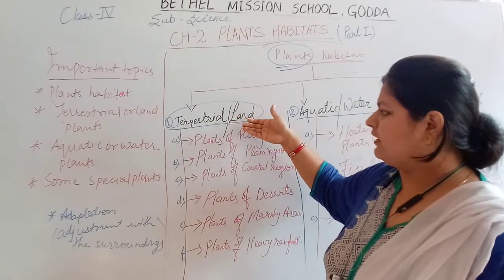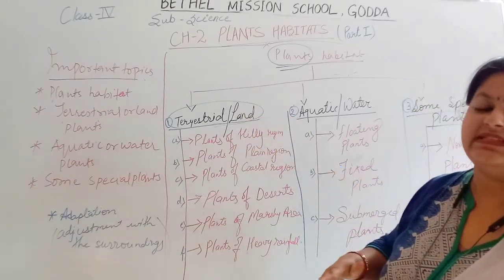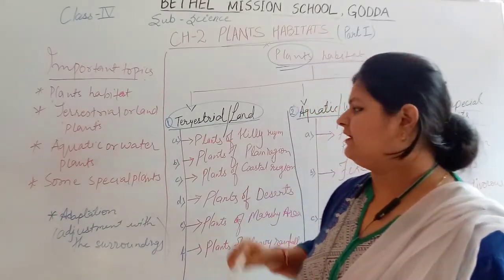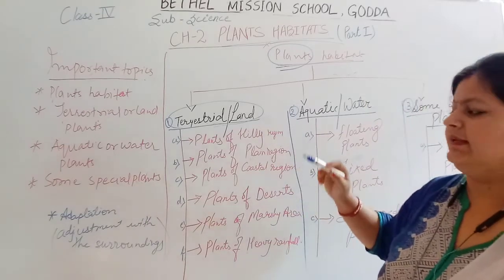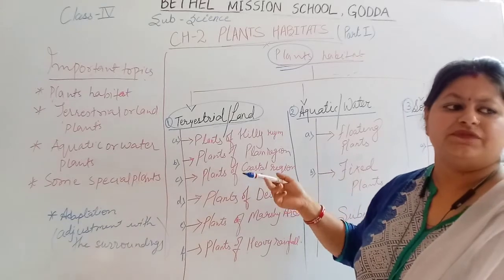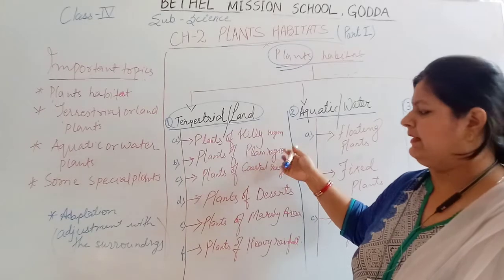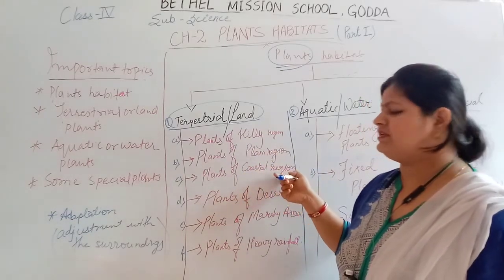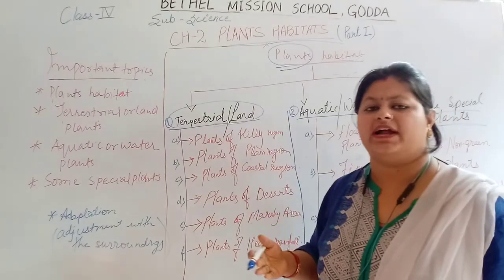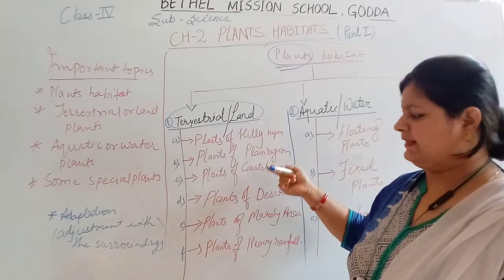The plants which grow on a mountainous area can be termed as plants of a hilly region. Second, the plants which grow in a plain area, in our surroundings, are termed plants of plain region. Plants of coastal region are the plants which grow in a sea coast area, like coconuts.